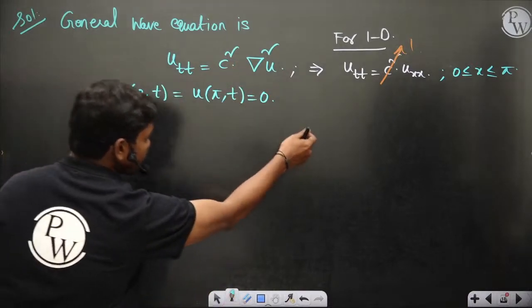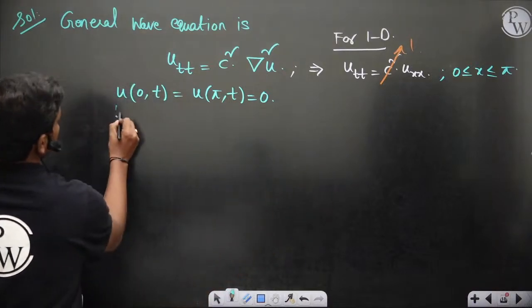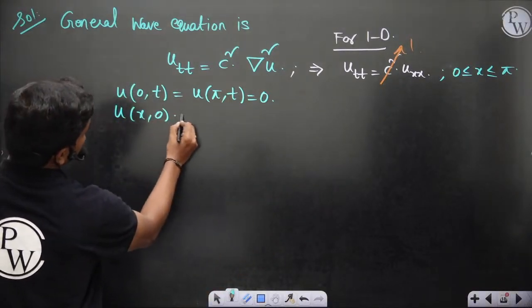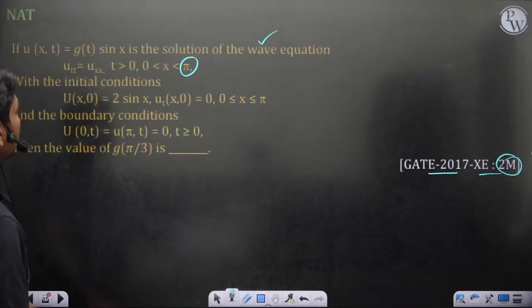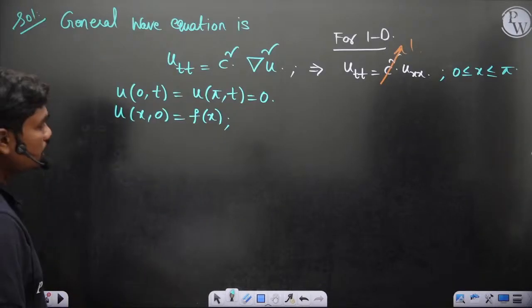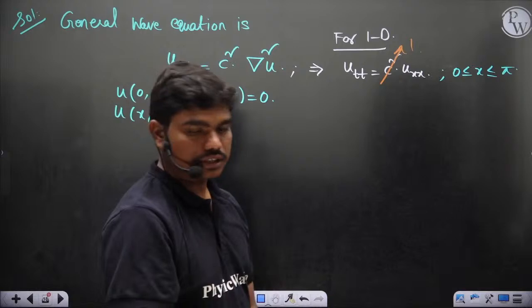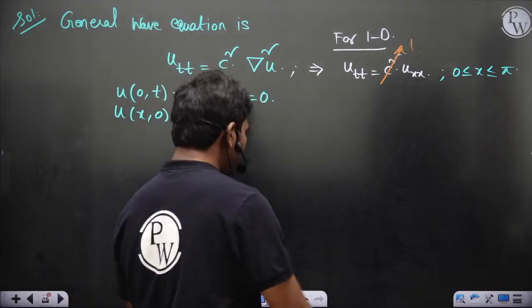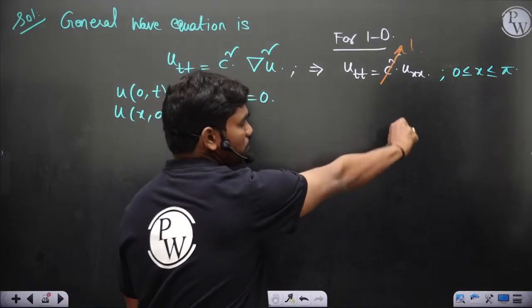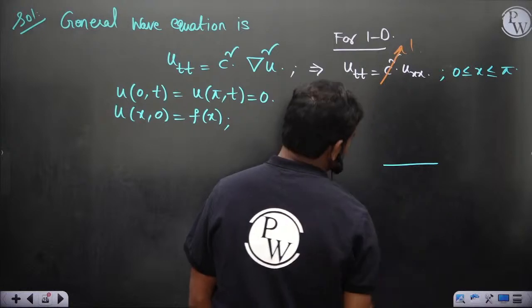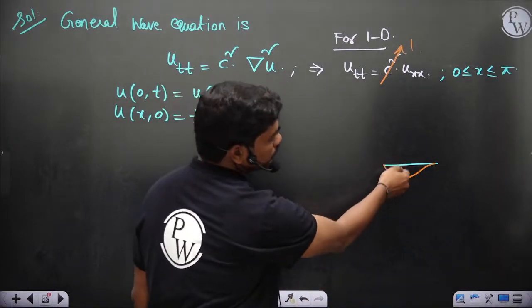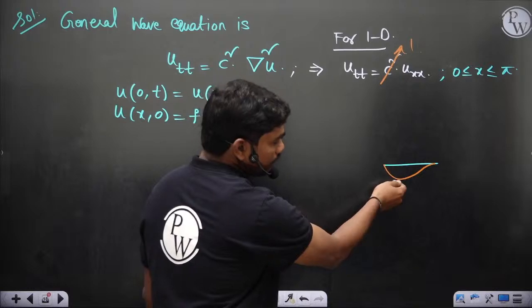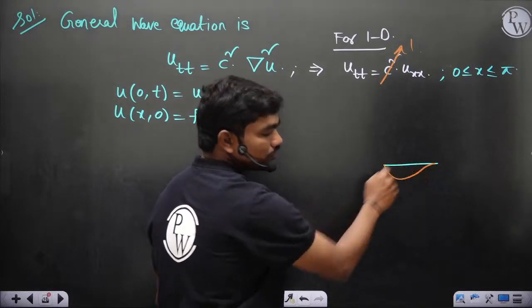Similarly, since you have given some initial displacement at time t equal to 0, you will have some function, correct, where in this case it is given by some 2 sin x, whatever. There is some initial displacement you will be giving. For example, if initially the string is like this, but now I have pulled it, say something like this, I have held it here and pulled it, then at time t equal to 0, by the time I leave, it has some initial deflection.